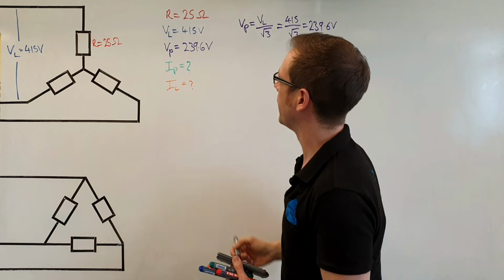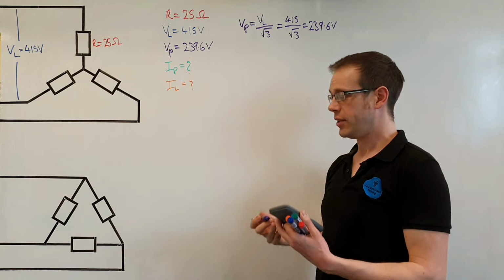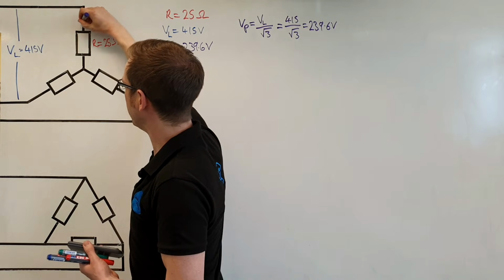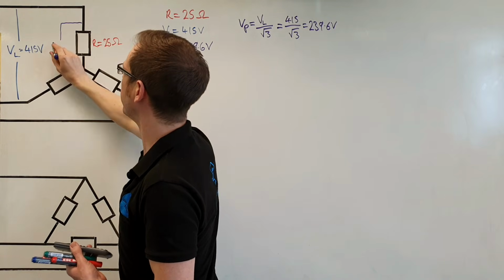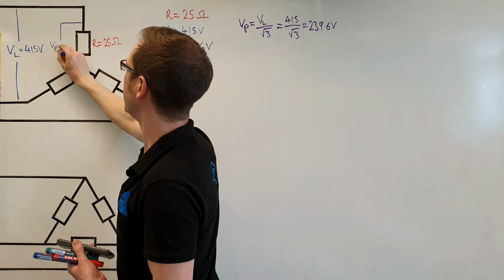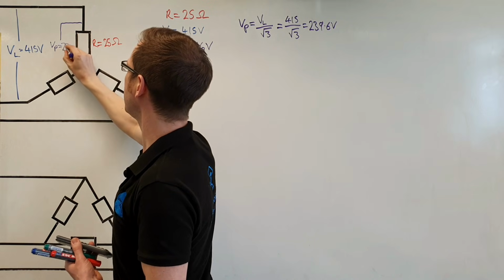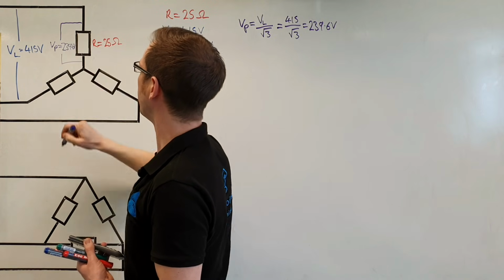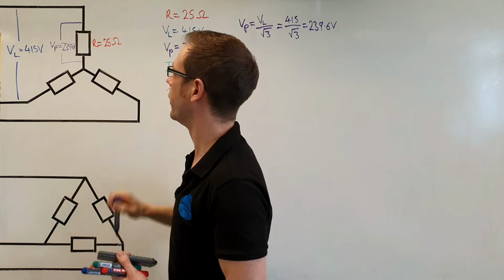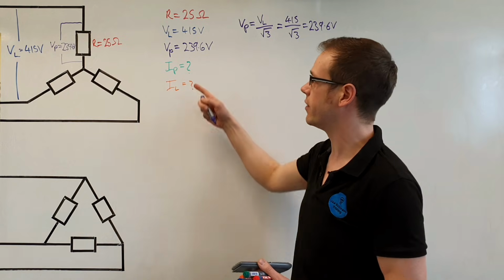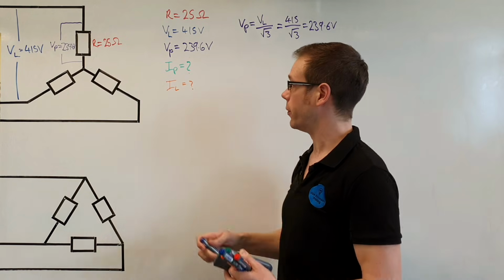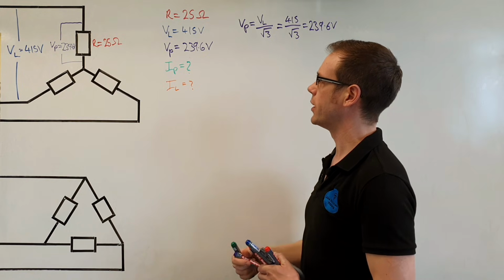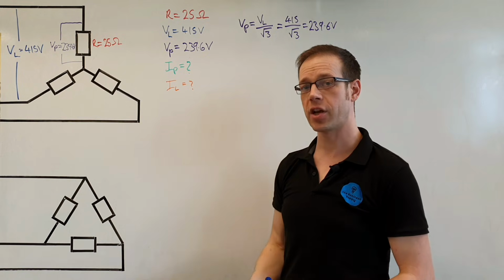239.6 volts. Happy days. Now we need to try and figure out what the phase current is. This piece of information is absolutely critical now because we know that the voltage across that load, the phase voltage, VP, is equal to 239.6 volts there. And we want to know how much current that is pushing through the load. Remember, the current through the load is the phase current. So that's what we're looking at there. So let's perform the next stage of the calculation. We want to know what the phase current is.